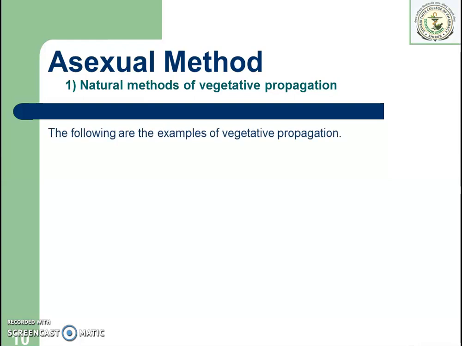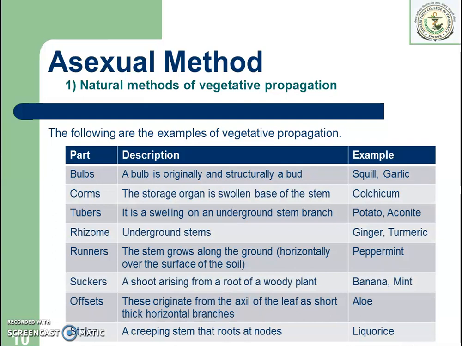There are a number of vegetative parts of the plant which, when they have been given a suitable environment, grow into a new and similar plant. So there are a number of plant parts: bulbs, for example squash, garlic; then corms, for example colchicum; tubers, for example potato, aconite; rhizome, for example ginger, turmeric; runners, peppermint is the example; suckers, banana; offset, aloe is the example; and stolon, licorice is the example.